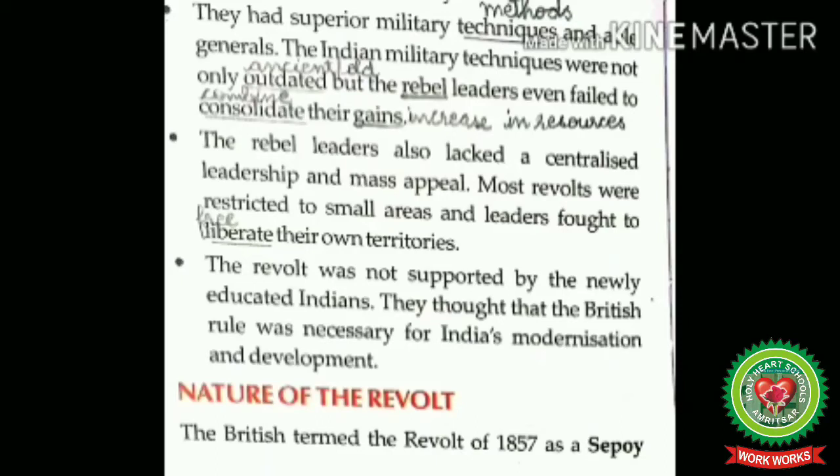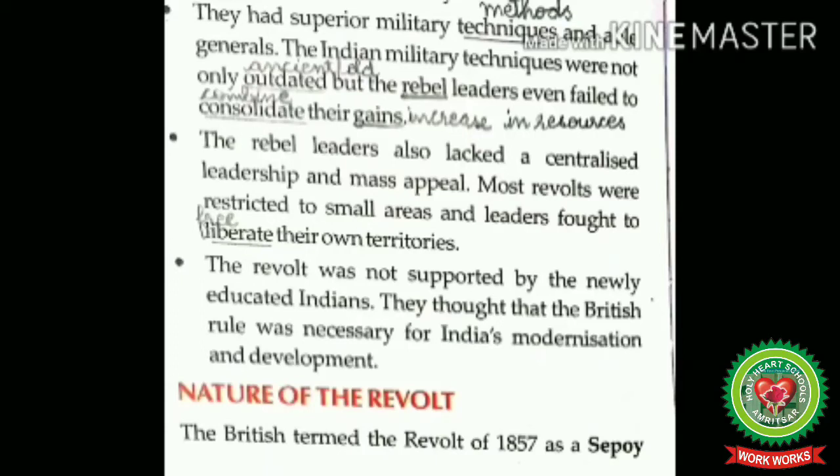At Gwalior and Kanpur, Nana Sahib was proclaimed a Peshwa. Rani Lakshmibai fought for her Jhansi. The orthodox section among the Hindus and the Muslims were concerned with their own religions. There was no unity among the Hindus and the Muslims. So, most of the revolts were restricted to small areas and the leaders fought to free their own regions.